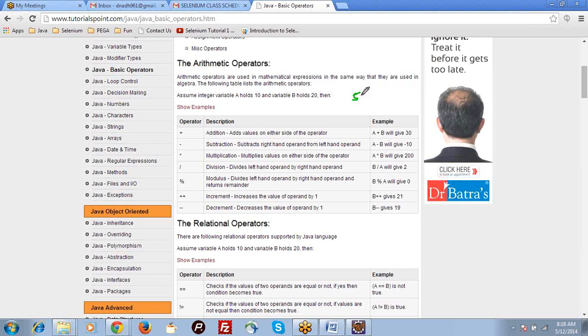If we are adding 5 plus 6, what is the result? 5 plus 6 is 11. Right, 11. Now 5 plus "6", what is the result? String is a character, right? It's 5? Is it 5? This is numeric 5 and this is string 6. Then what is the result?